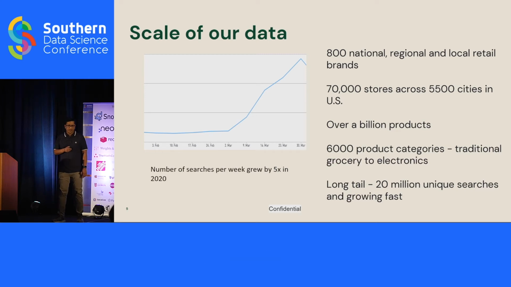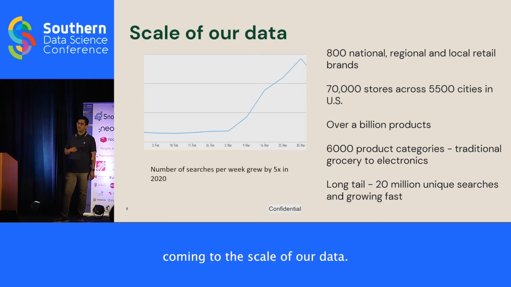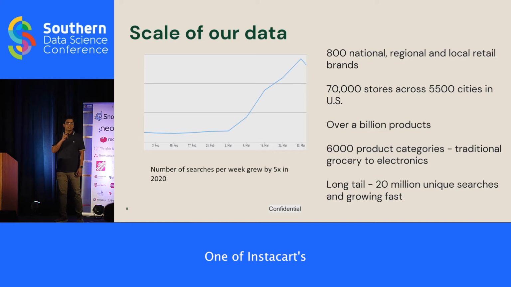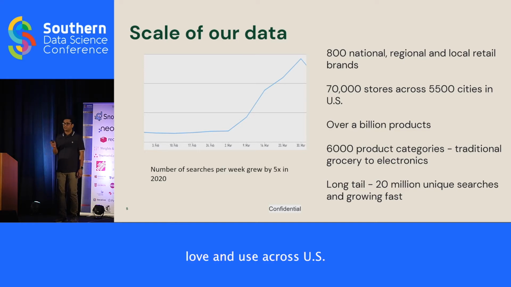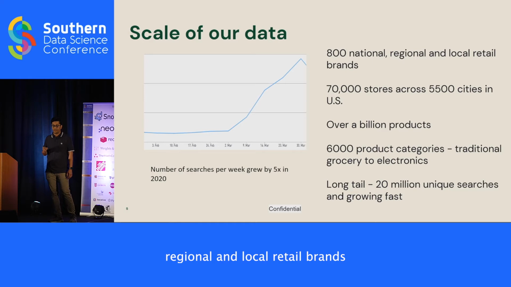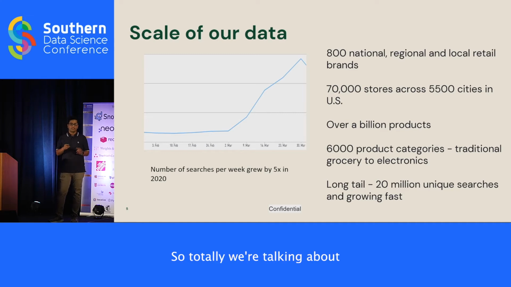Cool. Coming to the scale of our data, one of Instacart's key components in our vision is to be a very strong partner to all the retailers that users love and use across US and Canada. We currently partner with around 800 national, regional, and local retail brands spanning across 70,000 stores across 5,500 cities in the US. So totally, we're talking about around 1 billion products that our search operates over.